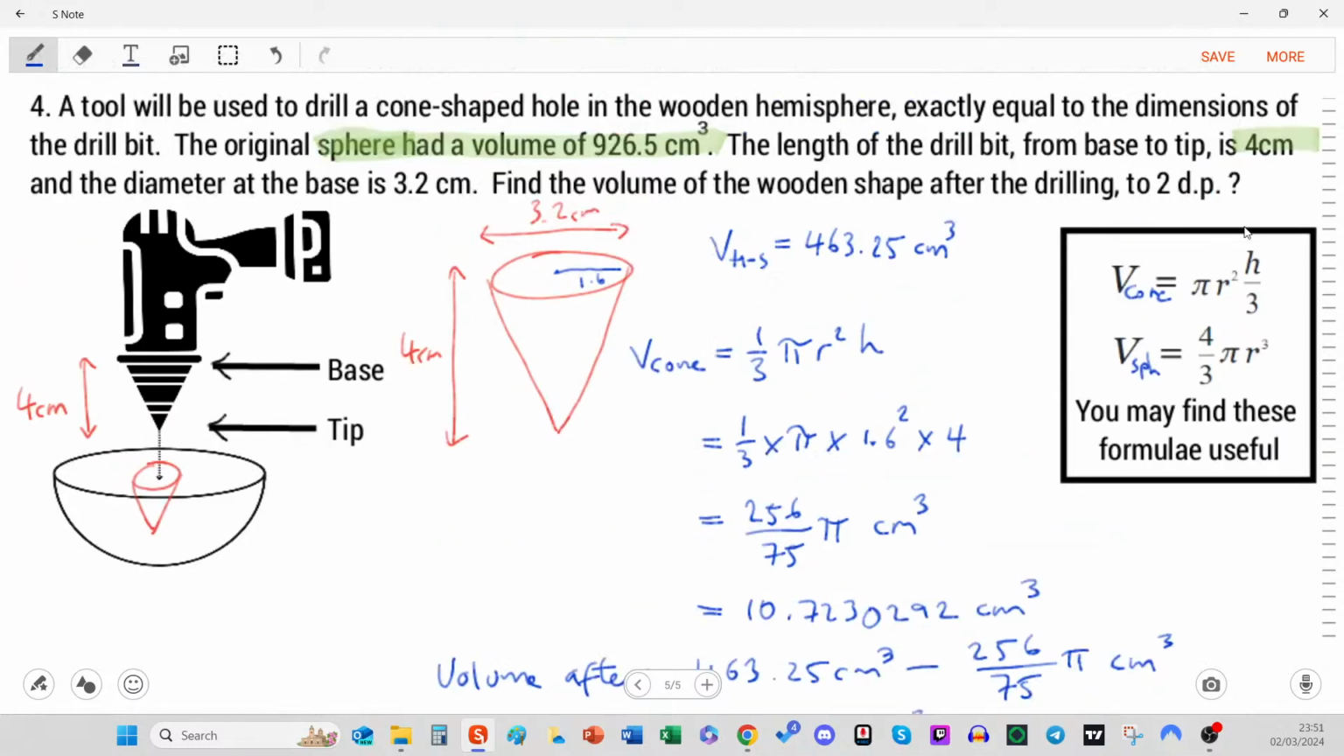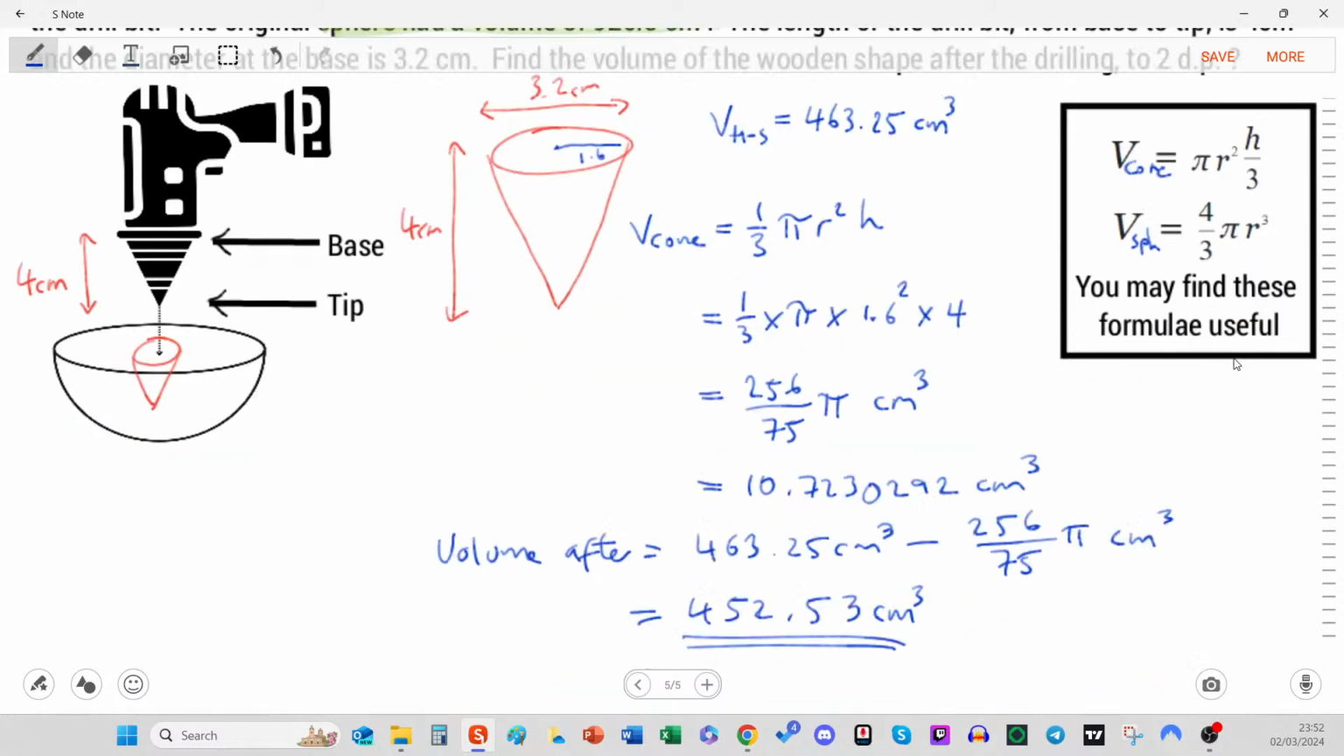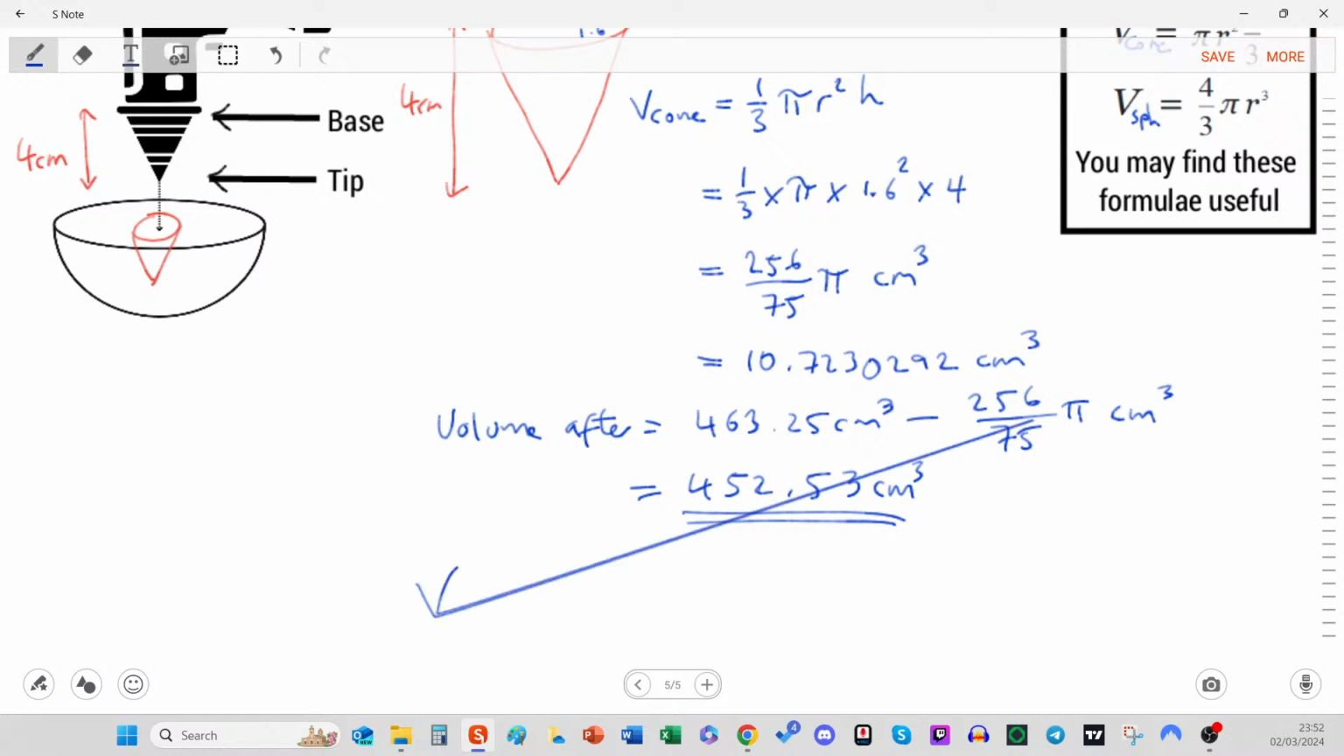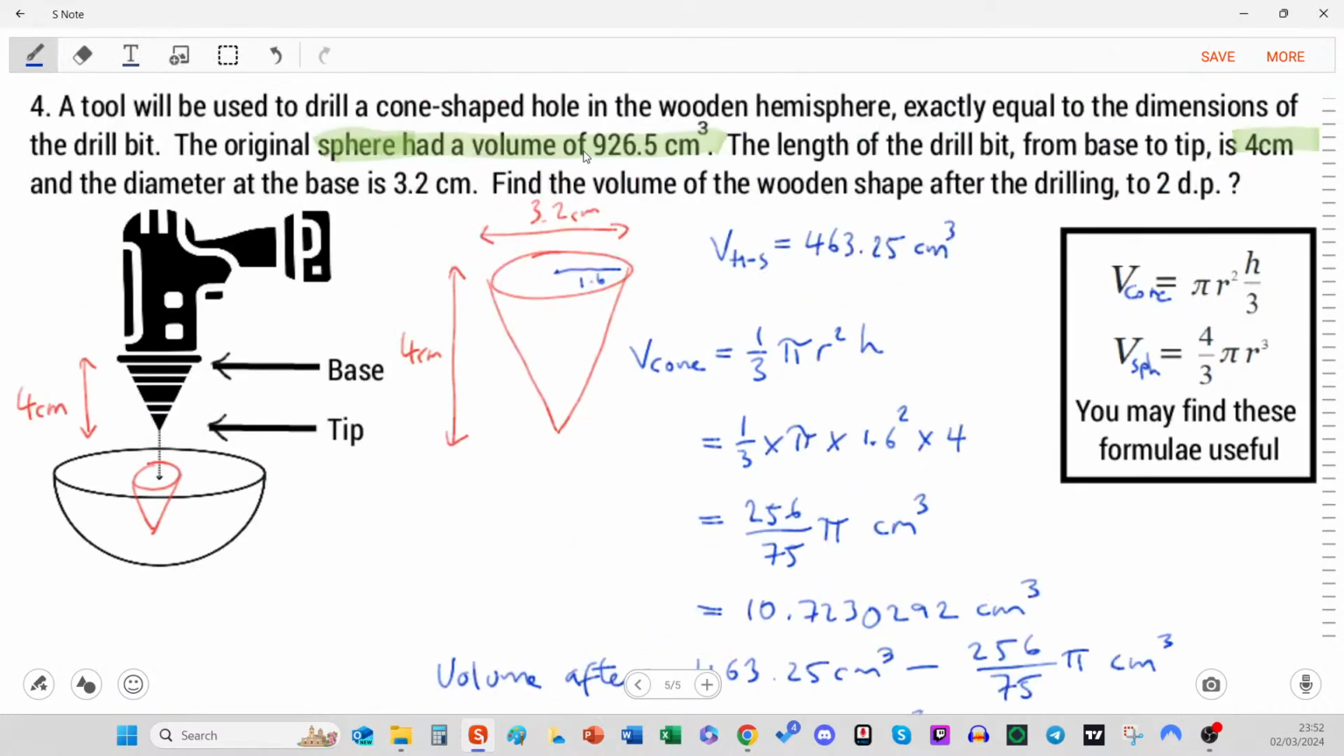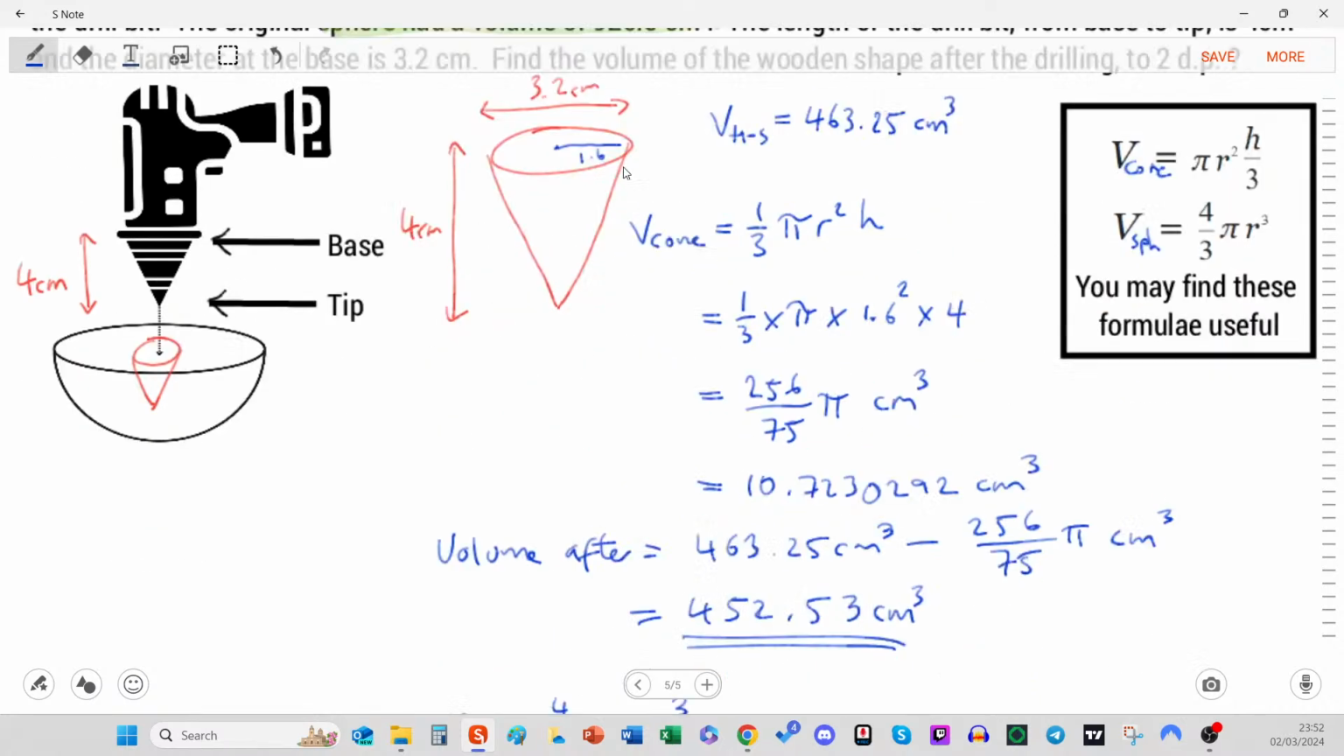And so we wanted to explore how this question might be a little bit harder. So bonus question, bonus extension for those watching the live, thanks for being here, is let's say that the base of the drill bit was equal to the radius of the sphere. In that case, we would want to use this formula, which is the volume of the sphere equals 4/3 pi r cubed. And it was this, wasn't it? So 926.5.